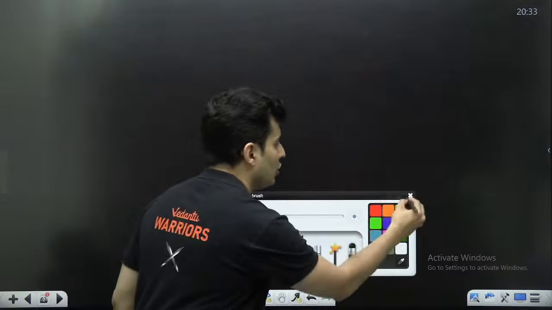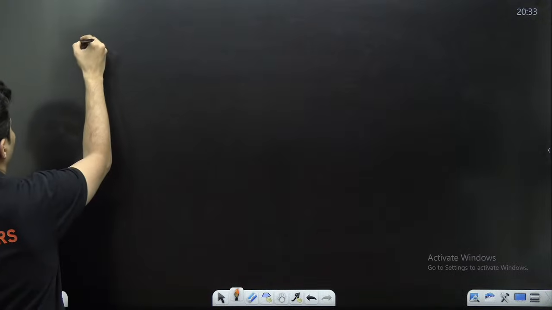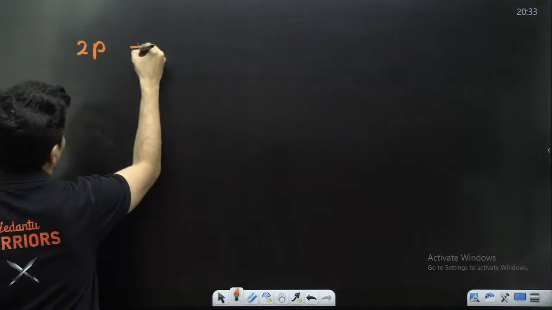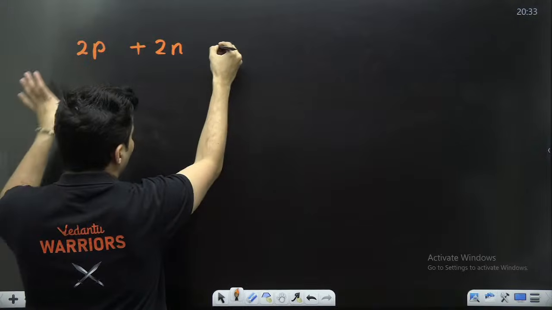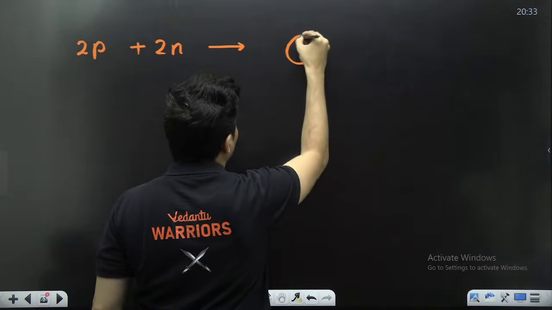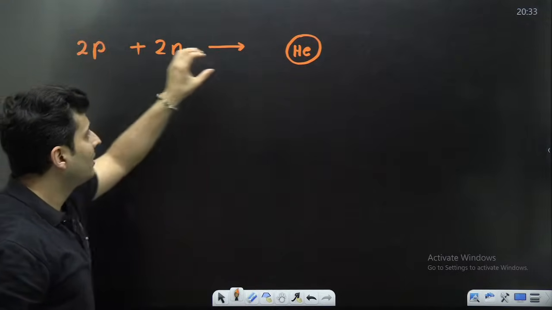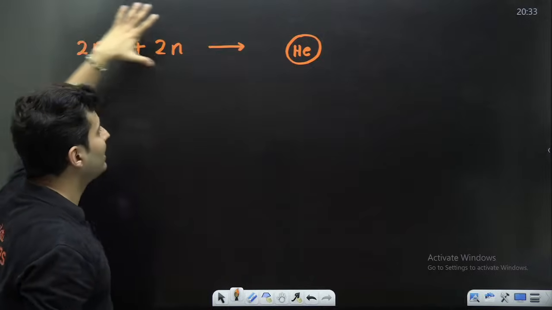Now, you should also know that, for example, if I take two protons and two neutrons and club them together, what will I get? I will get basically a helium nucleus. But the mass here and the mass here will not be the same.